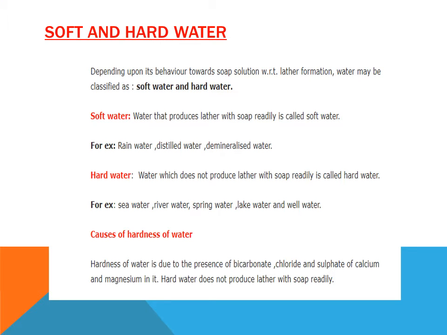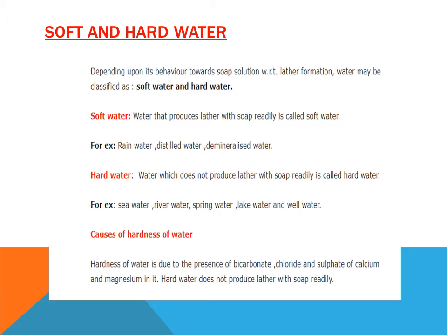Soft and hard water. Depending upon its behavior towards soap solution, that is, whether it gives lather or not, water is classified as soft water and hard water. What is soft water? Water that produces lather with soap readily is called soft water, for example, rainwater. And hard water is water which doesn't produce lather with soap readily, for example, seawater.